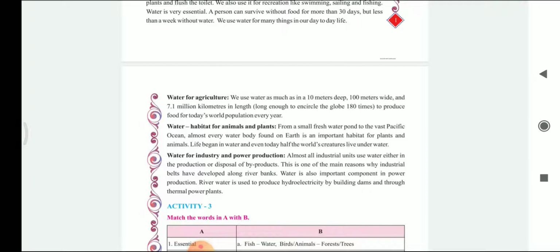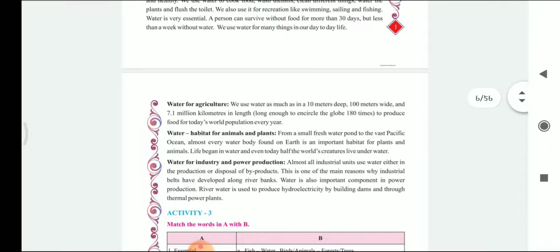In order to obtain food through agricultural activities, we use 10 meters deep, 100 meters wide and 7.1 million kilometers in length of water to produce the food. That means in order to irrigate the crops required for the world's population, we use water in a very huge amount.